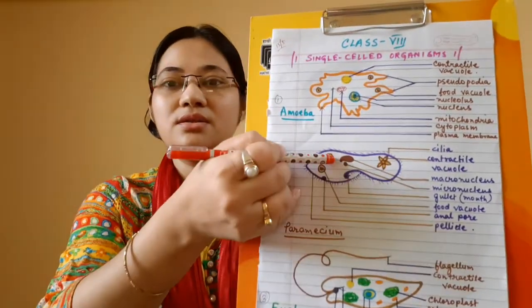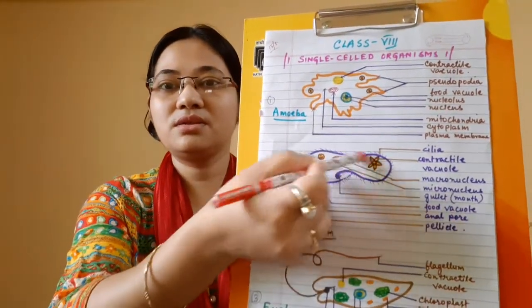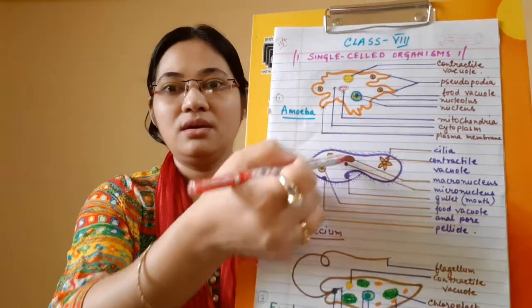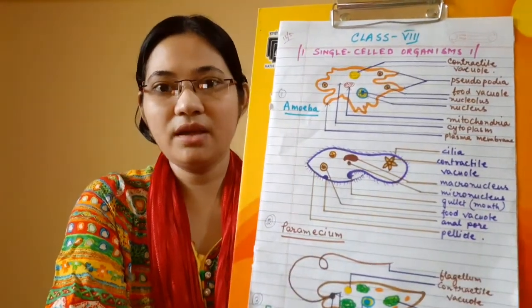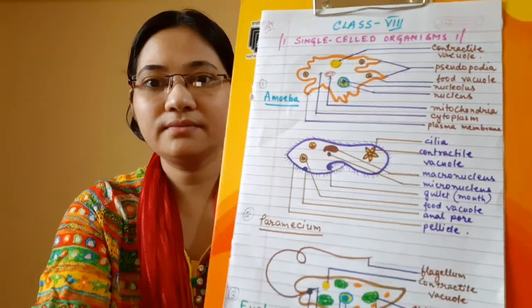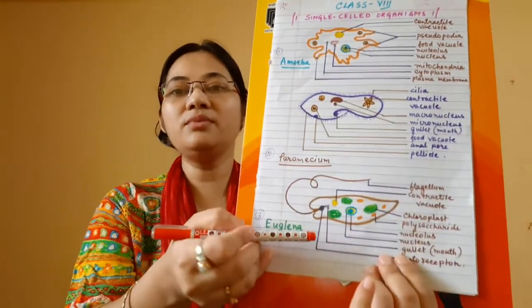So this is the cytoplasm, and this is, you can say, the slipper-shaped Paramecium. So we'll go through these labelings. Now let us come to Euglena.